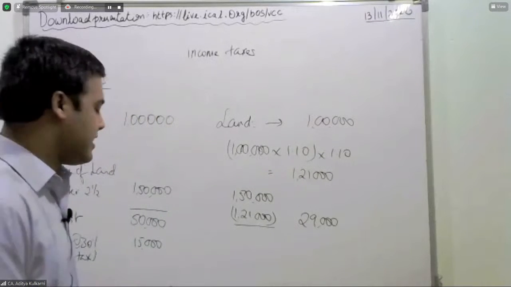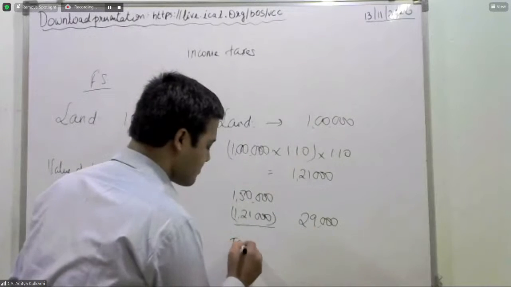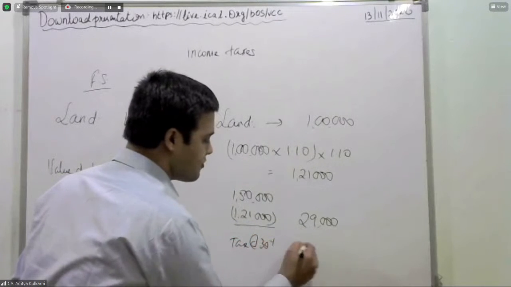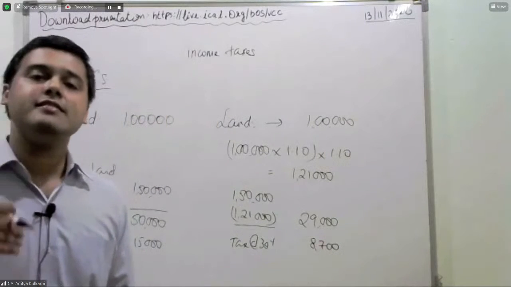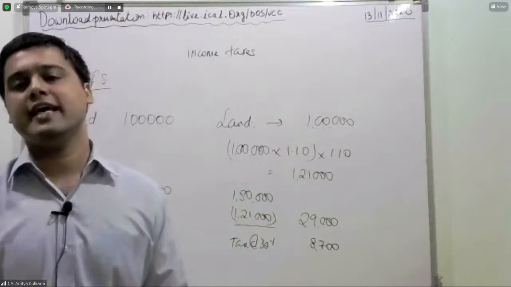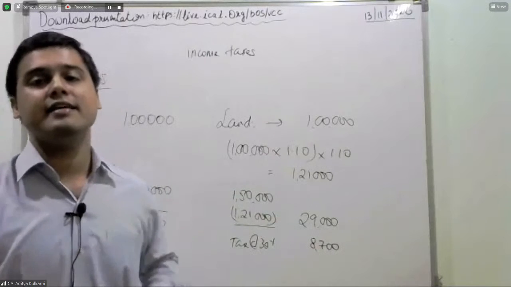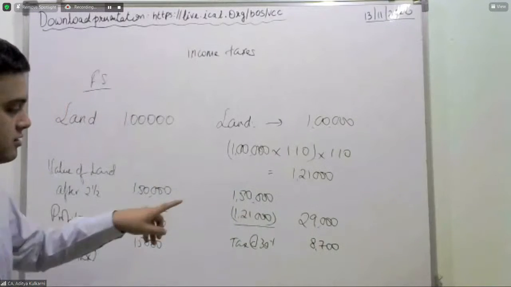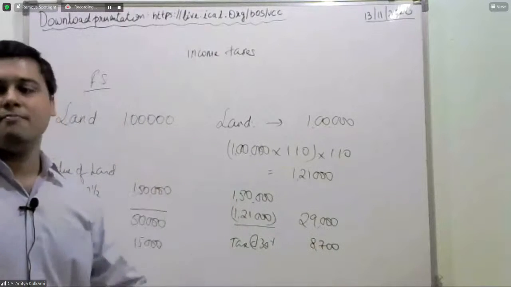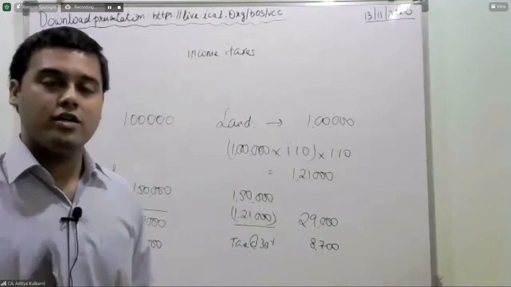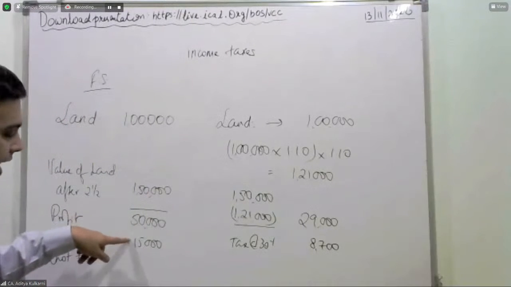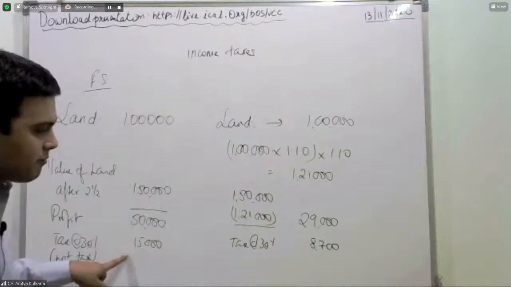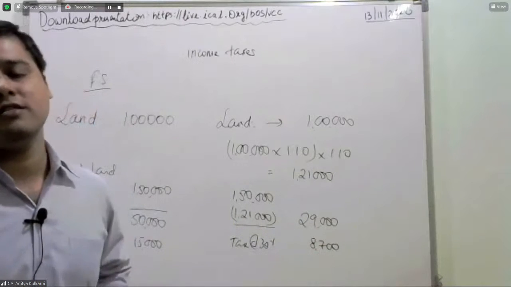On that, tax at the rate of 30% means 8,700 is the tax that you will pay when you sell this land. Now look at the tax consequences. By virtue of the indexation benefit, your tax has come down from 15,000 to 8,700.